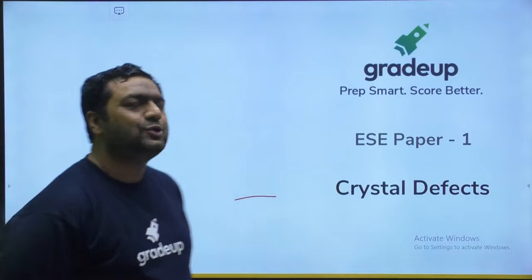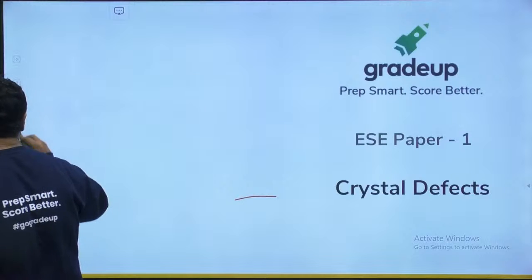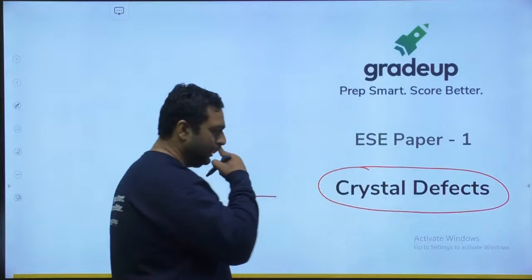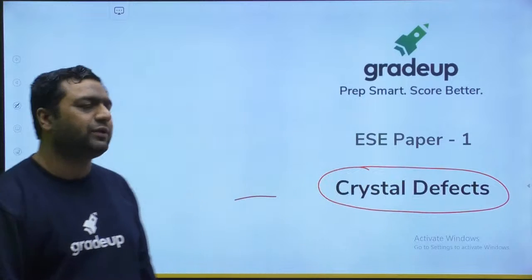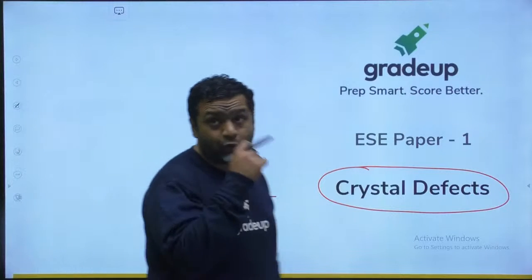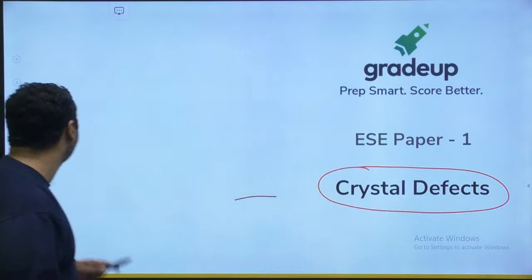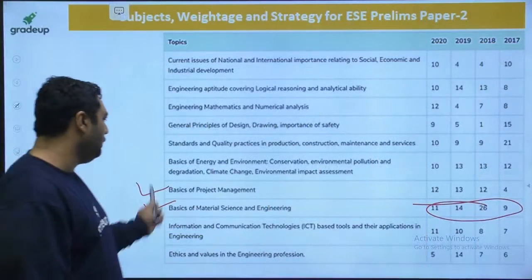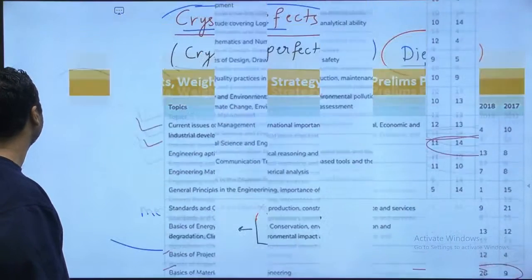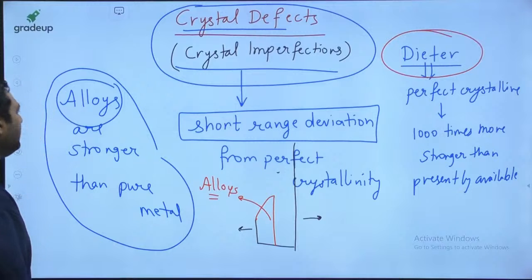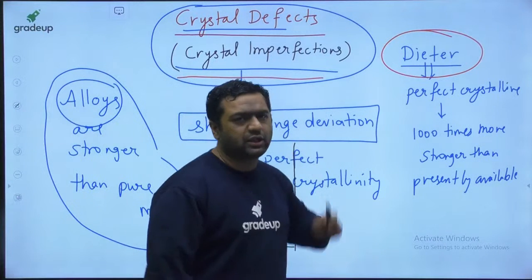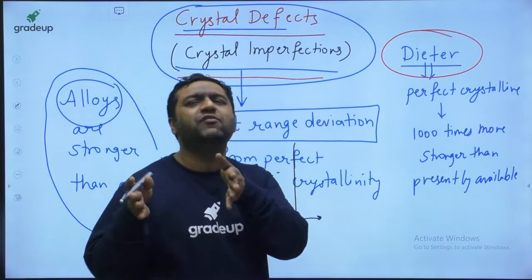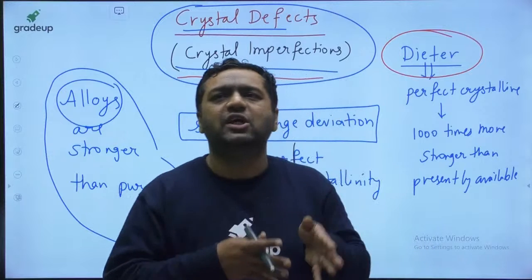Okay, fine guys. So our discussion is going to be related to crystal defects. And my dear, when we are talking about crystal defects, we have already seen the point defect. A quick revision I am showing you for the previous class. Yes my dear. And as I already told you, the weightage of this subject, once again every day I am showing, so that you remain motivated for that. We already discussed crystal imperfection, and I told you yesterday that imperfection means short range deviation. Long range deviation means amorphous. Short range deviation means